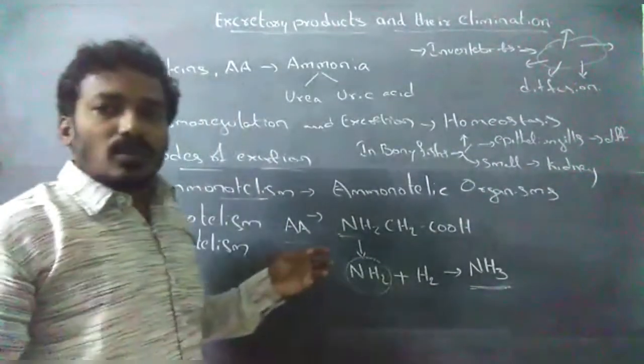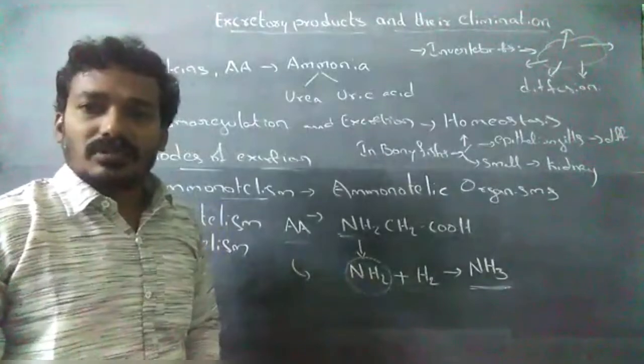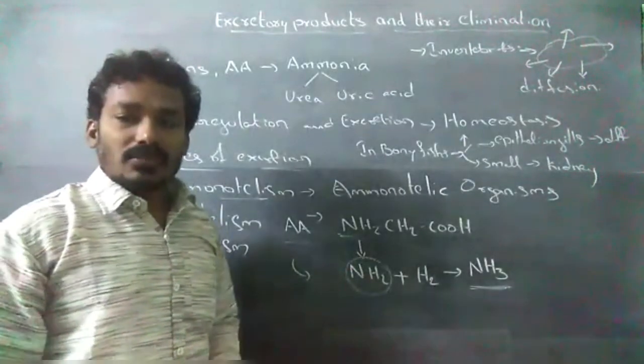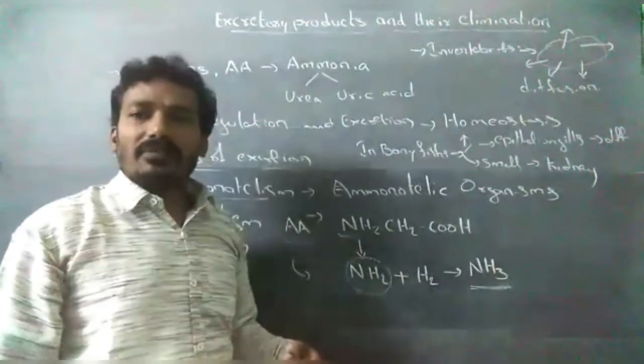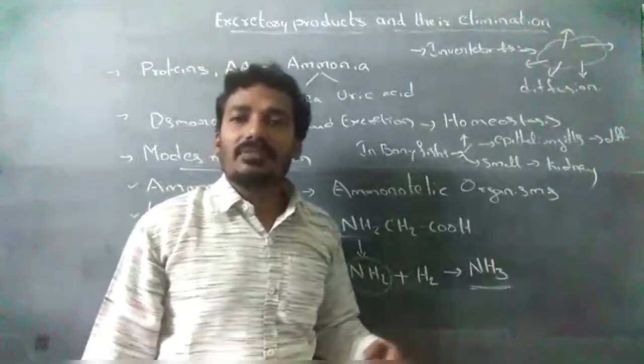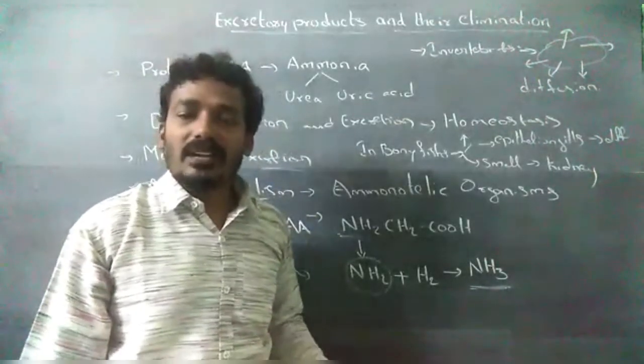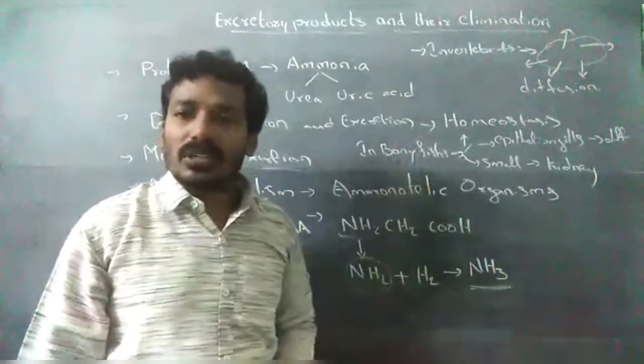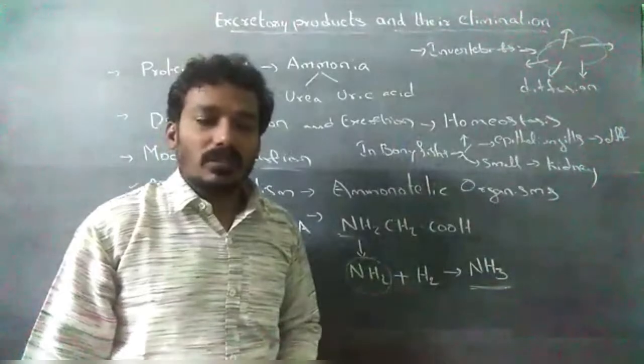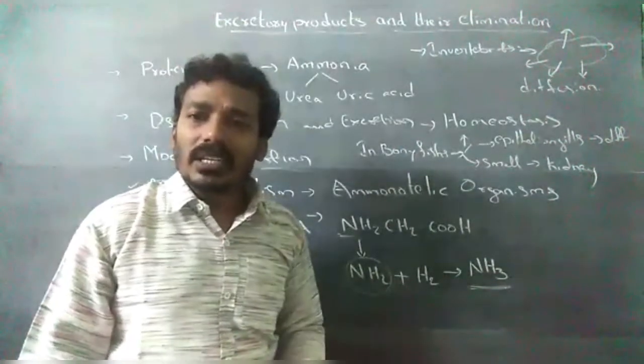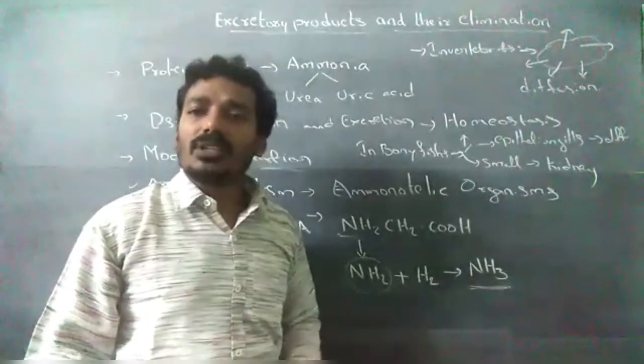Examples are most aquatic organisms and larval stages of amphibians. Tadpole larvae excrete ammonia. In the rainy season, earthworms excrete ammonia.